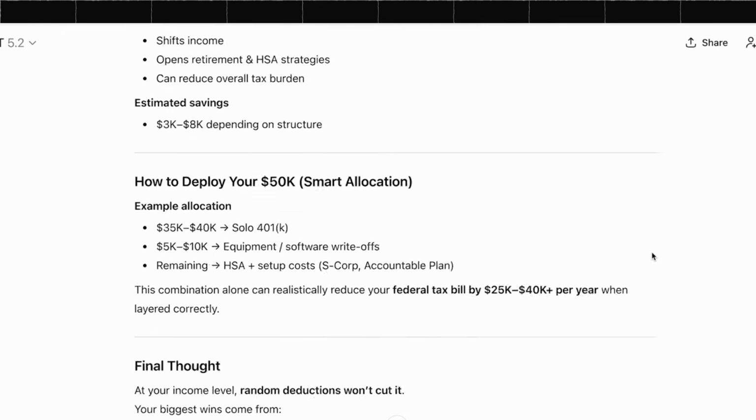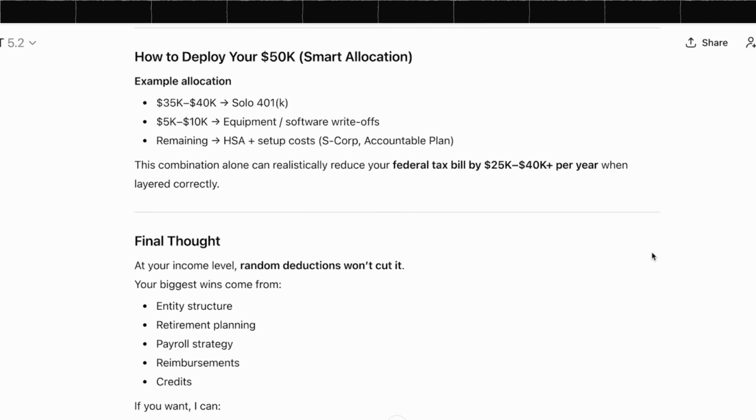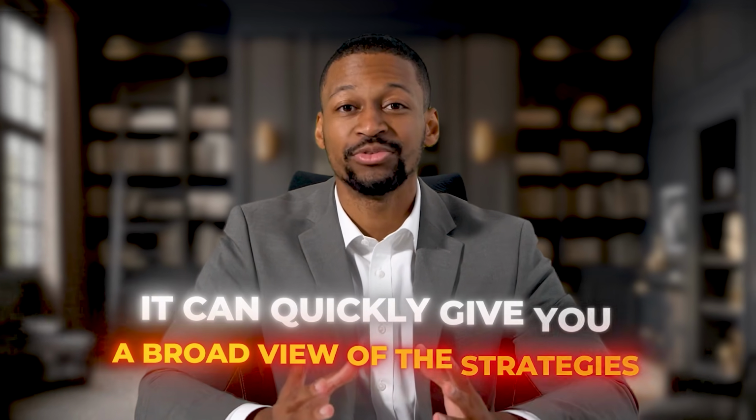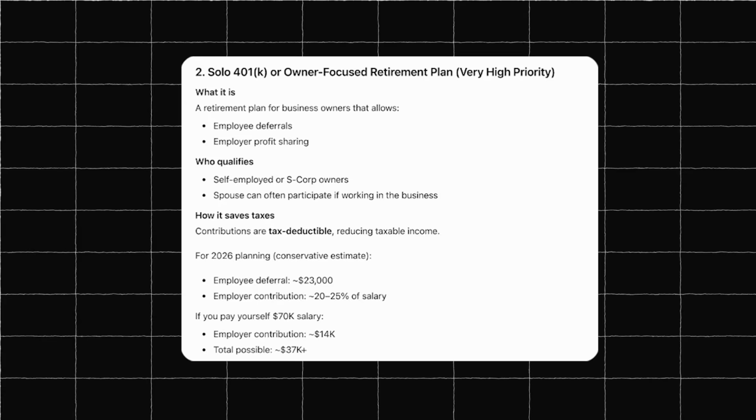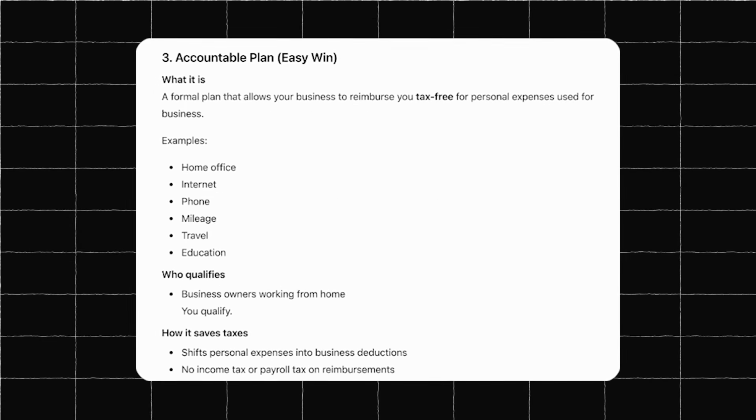At the end, ChatGPT gives us a smart way to use that $50,000 we said we had available, and it recommends putting $35,000 to $40,000 into the solo 401k, $5,000 to $10,000 into equipment write-offs, and using the rest for HSA contributions and setup costs. It says this combination could reduce our federal tax bill by $25,000 to $40,000 per year, which is an incredible amount of savings. This is where ChatGPT really shines because it can quickly give you a broad view of strategies you might not have known about, and it explains them in simple terms that are easy to understand even if you are not a tax expert.